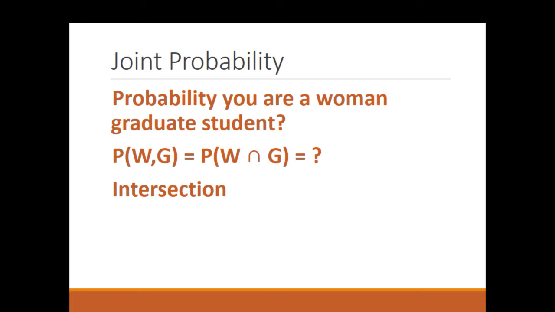It's not as easy to calculate as you might think, because even though women are a majority of students, it still turns out that men are the majority of graduate students. So you can't just flip the probabilities and say, because women are 55% of students, then the probability of women graduate students is 55% of it. It doesn't work that way. It turns out that the world's more complex than we would think.